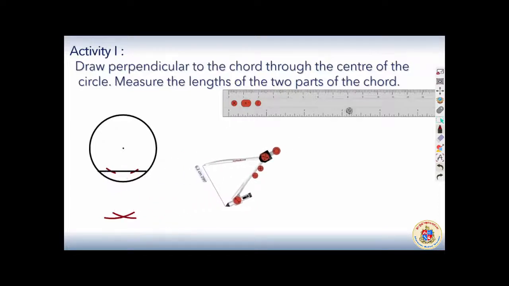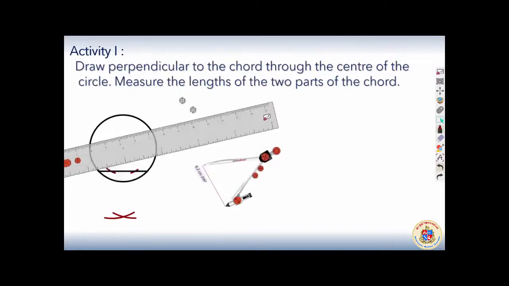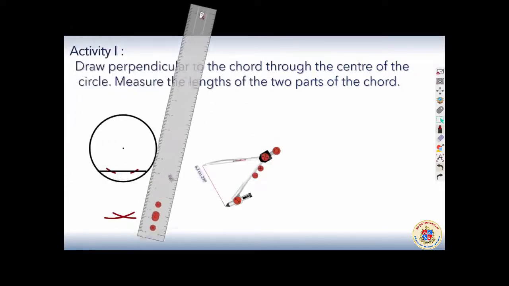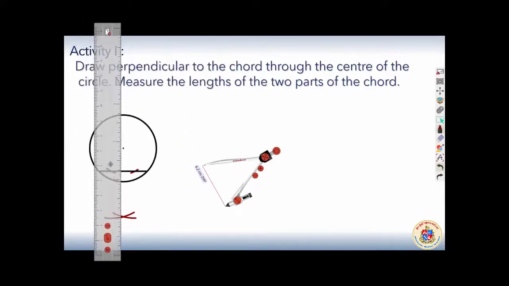Okay, now I will draw the perpendicular from the center to the chord. I am getting a perpendicular from the point to the line given, the same principle.